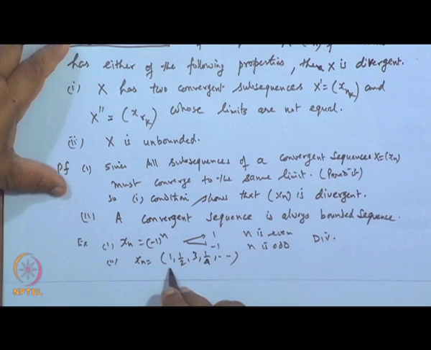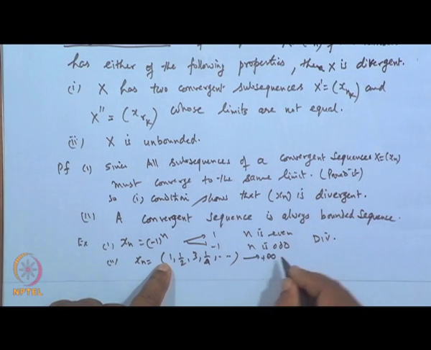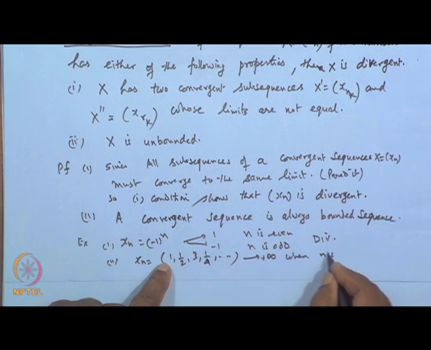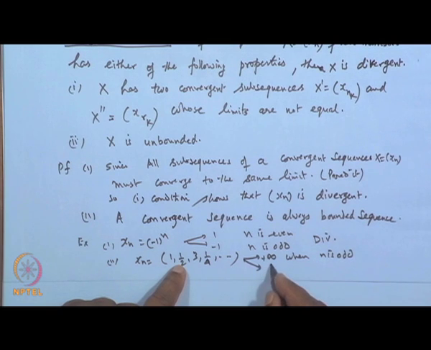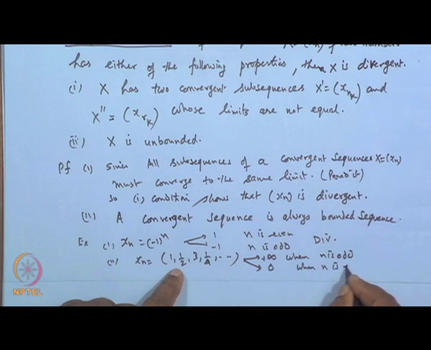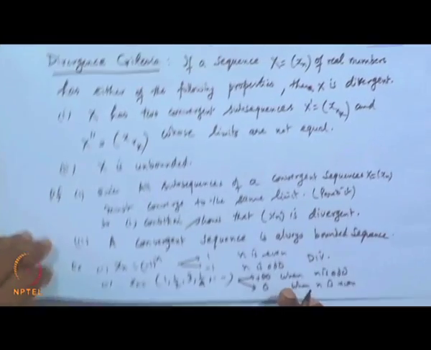So, this sequence, when n is odd, will go to infinity, and when n is even, then it will go to 0, because half, 1 by 4, 1 by 8 and so on. So, it has two limits. Therefore, it will not be a convergent, it is a diverging sequence.